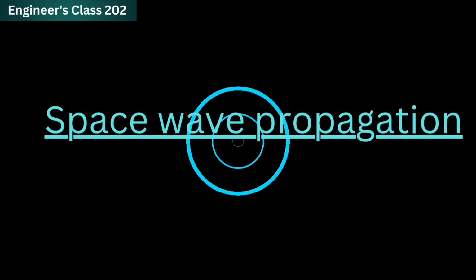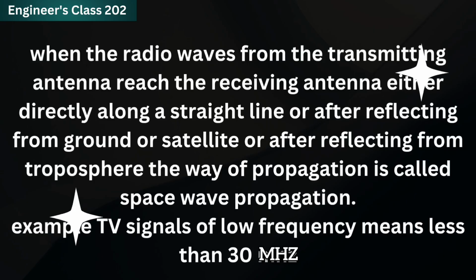Space wave propagation: when the radio waves from the transmitting antenna reach the receiving antenna either directly along a straight line or after reflection from the ground or satellite, or after reflection from the troposphere, the wave propagation is called space wave propagation. Example, TV signals of low frequency, less than 30 MHz.